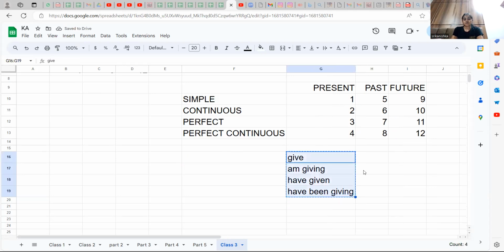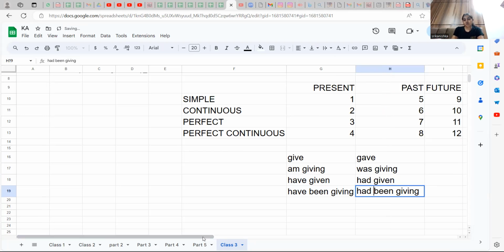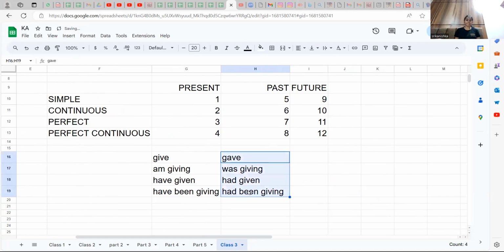Same way, here it's going to change. Simply give to gave. I was giving, had given, had been giving, not given. Today we are going to see that variation also in the passive voice. It's very important that if you add been, it becomes the opposite. You want to be careful here.